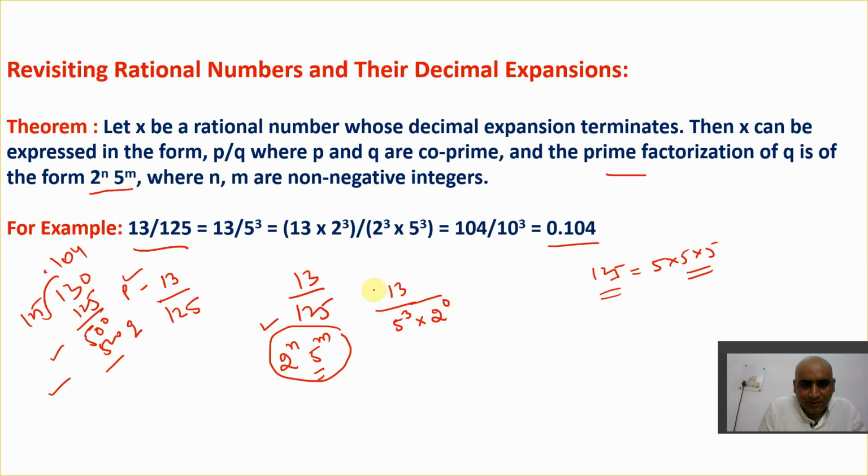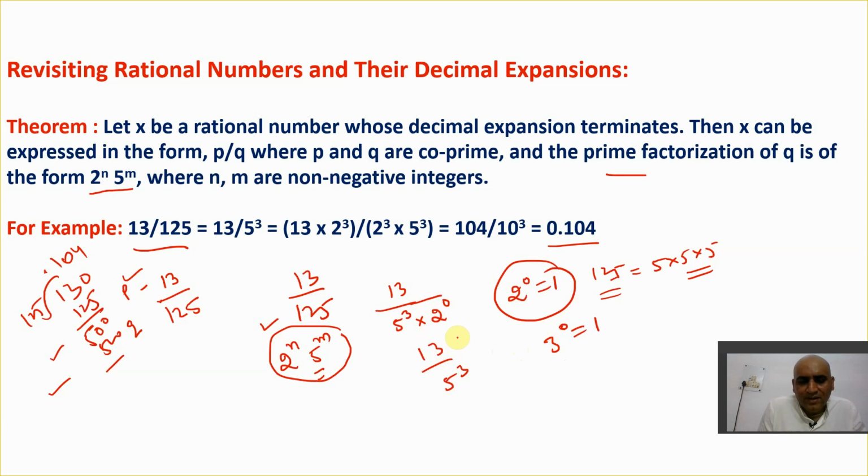I hope you get this point. And anything to the power 0 is always 1. If I take 3 raised to power 0, it is 1.